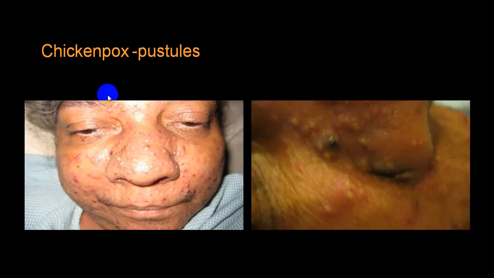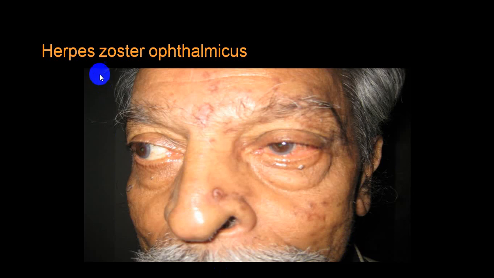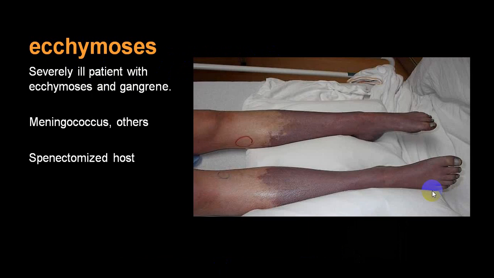This is pustules in chickenpox. You can see these typical pustules. Very characteristic. You can pause and go through them. This is in herpes zoster. We'll see it along the trigeminal nerve. This is also called herpes zoster ophthalmicus, mainly along the supraorbital nerve, a division of the trigeminal.